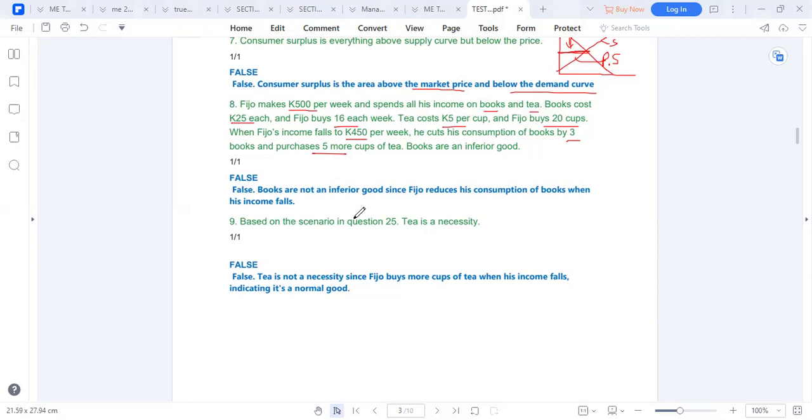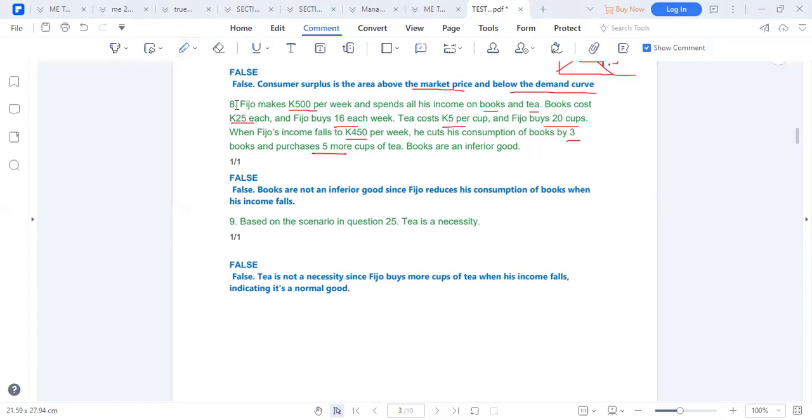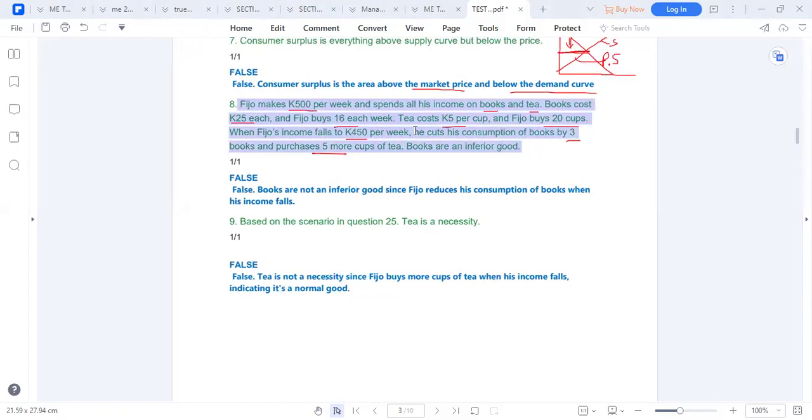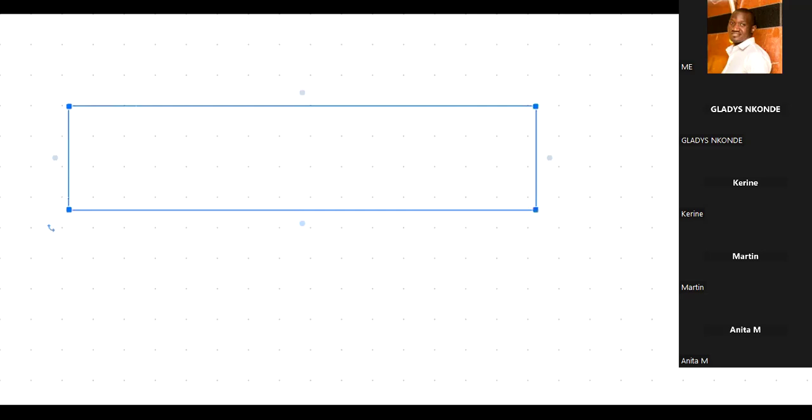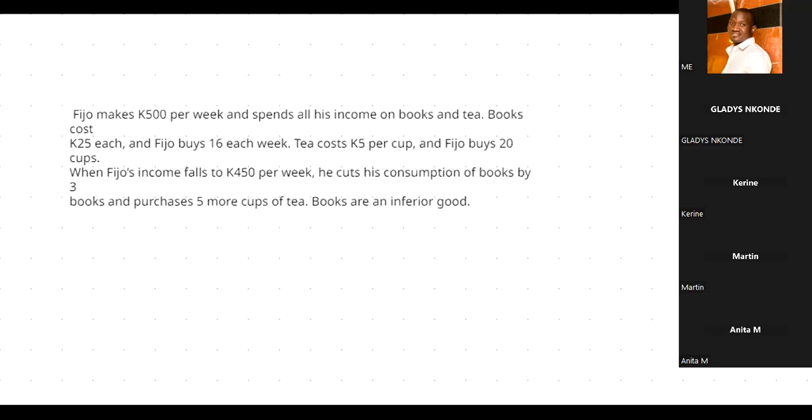So here we're looking at what? The income effect. In this case, you need to understand how to come up with the demand equation. Fijo has a choice between books and tea.